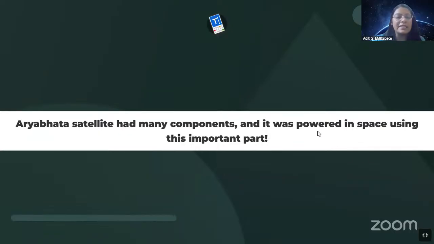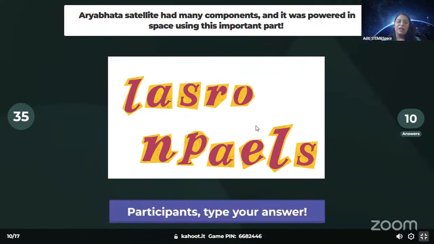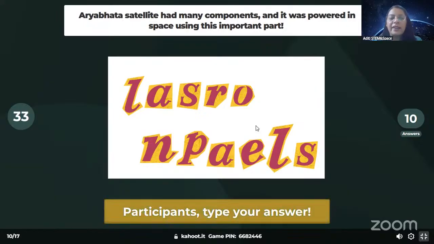So Aryabhat satellite had many components and it was powered in space using solar panels. Important parts. Okay, so you just have to assemble this and write down what that is. Unjumble the image and write down what that is. I think it's quite simple. Let's see how many of you can decipher this code that we are giving. As I said, it will not just be questions you type, you might have to arrange. This is one of that.